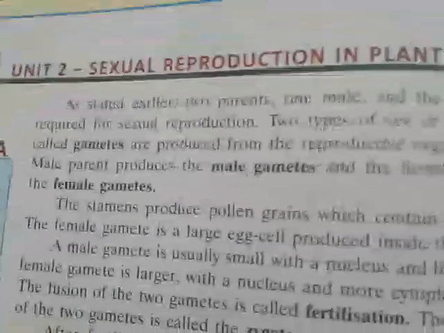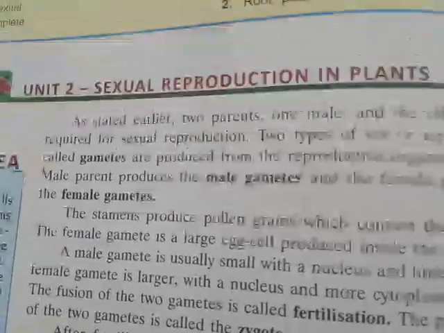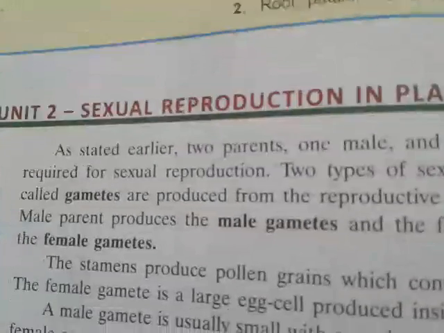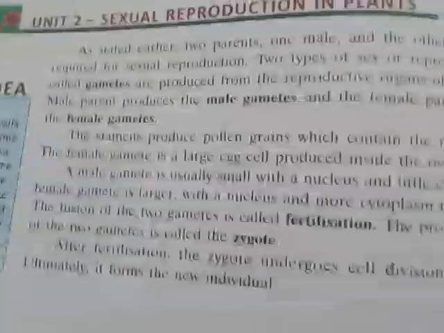Whenever fertilization occurs between one female gamete and one male gamete, at that time one cell is formed, that is called the zygote.